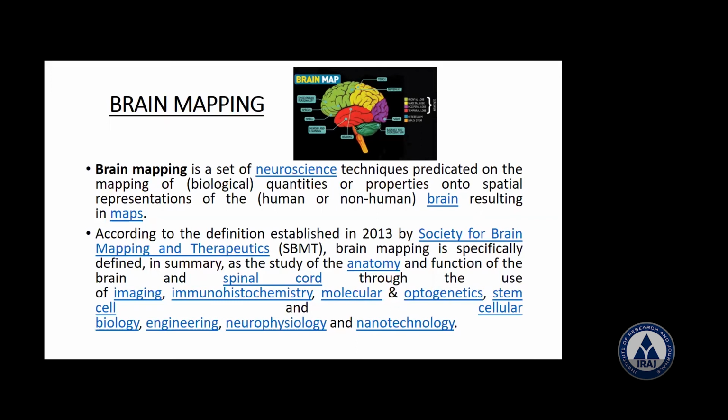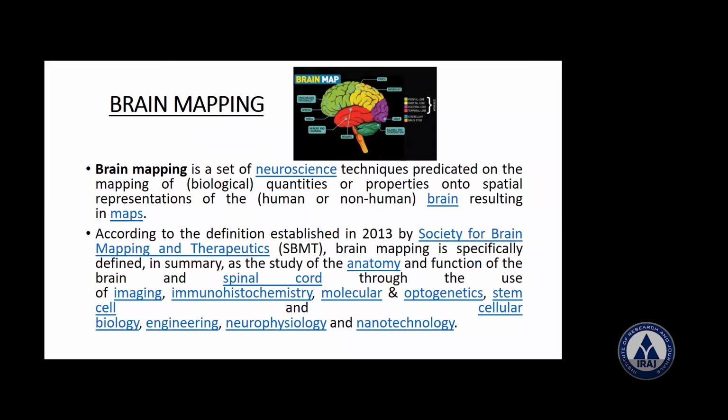A set of neuroscience techniques predicated on the mapping of quantities or properties into spatial representation of the human or non-human brain, resulting in a map. But there is no clear-cut definition. But in 2013, there was the Society of Brain Mapping and Therapeutics, which we call SBMT.